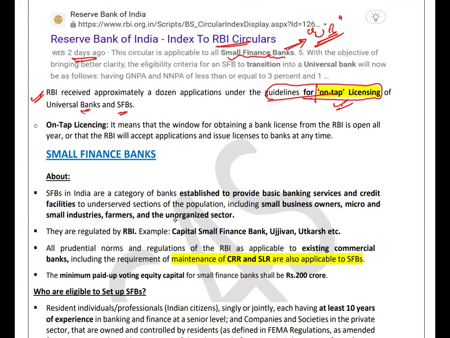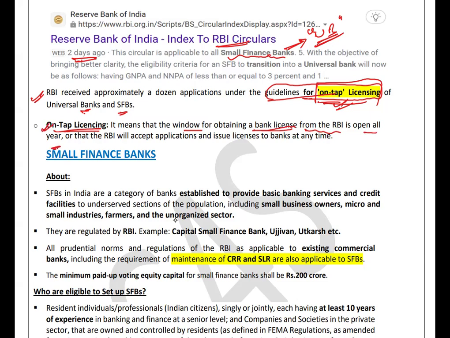Since this term had appeared in the RBI guideline, what is this on tap licensing? It means the window for obtaining a bank license. It is just a window, a one-stop solution for obtaining bank licenses from the RBI, which is open throughout the year.